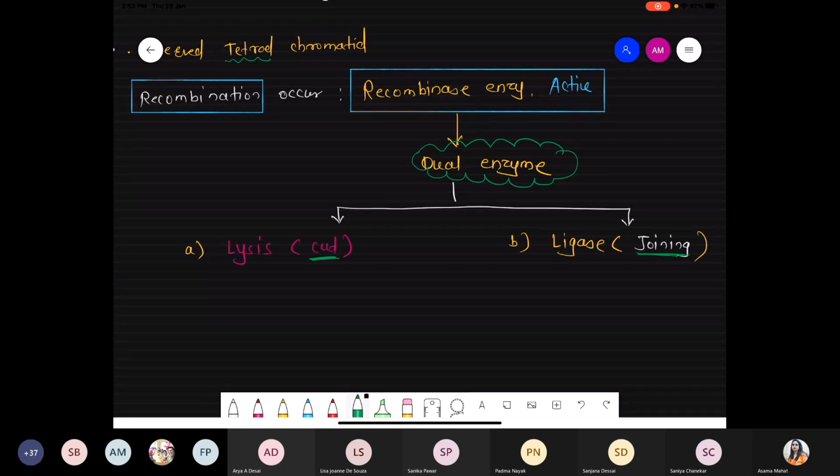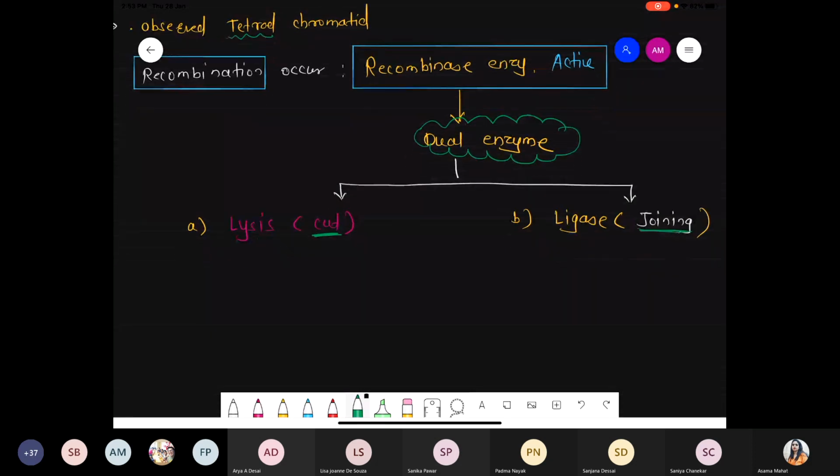So the recombinase enzyme, which is a dual enzyme, has lysis, meaning it can cut, and ligase, meaning it can join also.